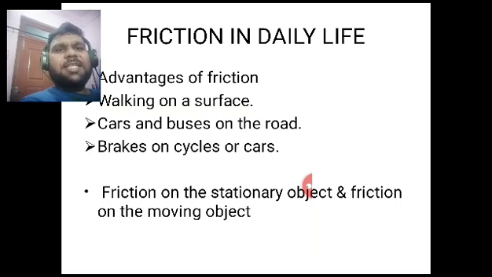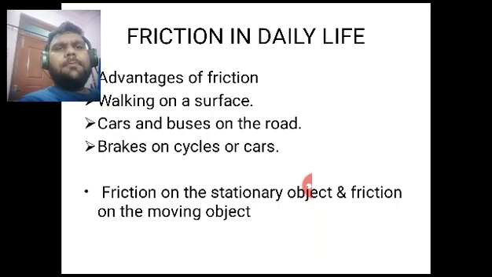Now, cars and buses on the road. We have numerous cars and buses on the road which are moving over the surface. How are they moving? They have tires, and tires are basically made of rubber, and they are round in shape. Due to the friction between rubber tires and the road, cars and buses are moving on the road. We are using the concept of friction here as well.